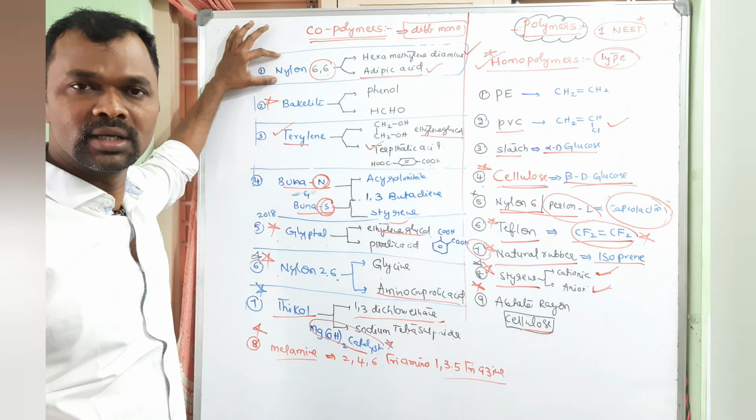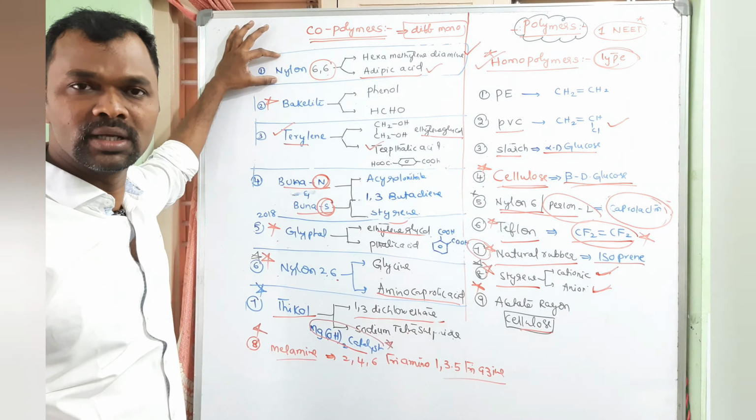Bakelite, phenol and formaldehyde. Next one is terylene. Terylene is nothing but ethylene glycol and terephthalic acid. The IUPAC name is benzene 1,4 dioic acid. Terylene and glyptal difference is, in both the cases ethylene glycol is common. In the place of terephthalic acid, if you take phthalic acid, what is phthalic acid, sir? Benzene 1,2 dioic acid.